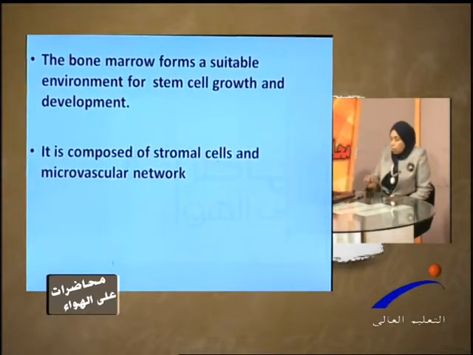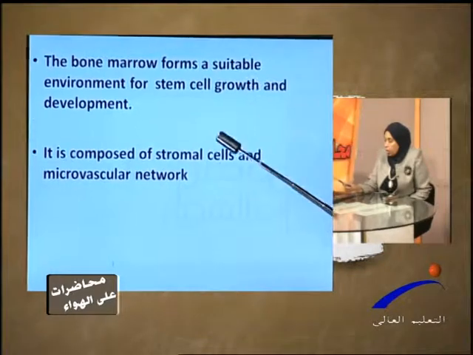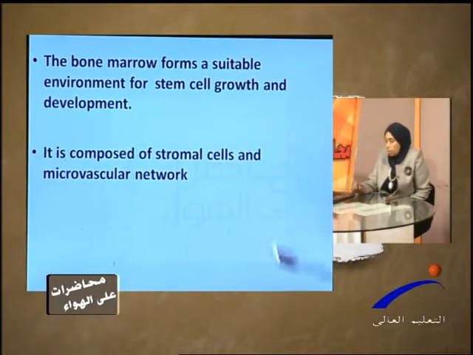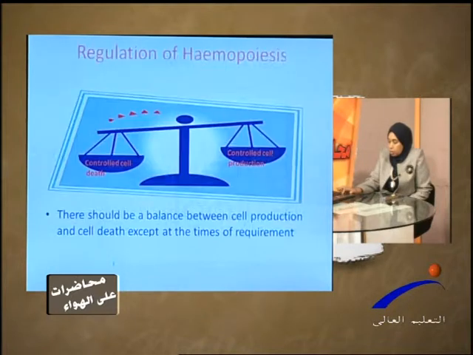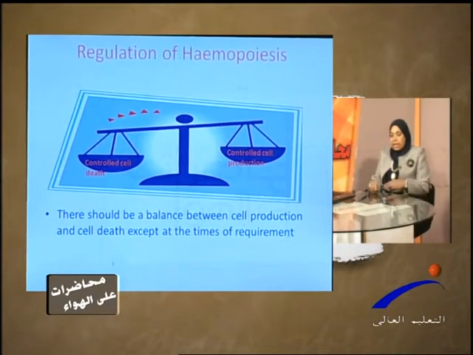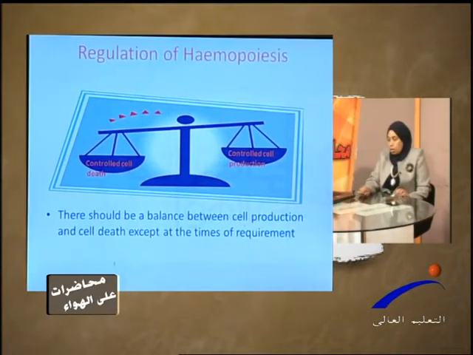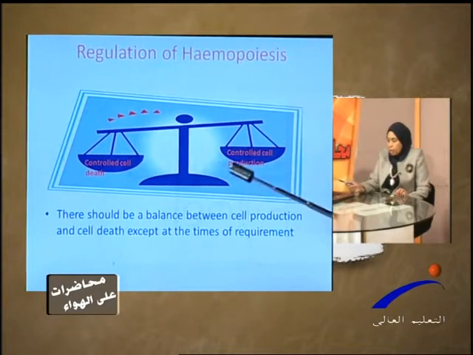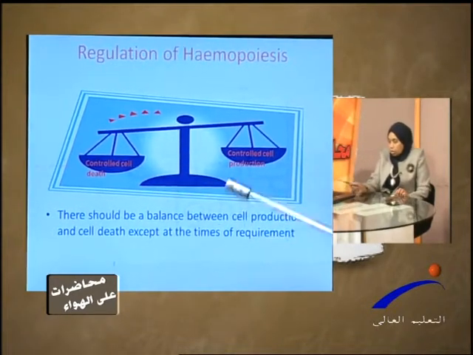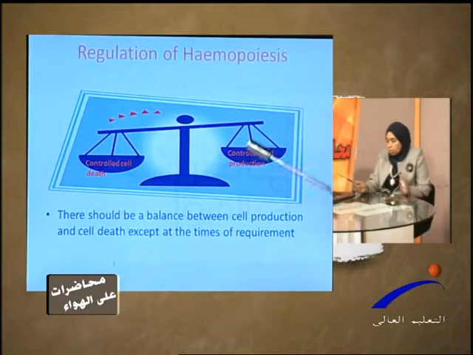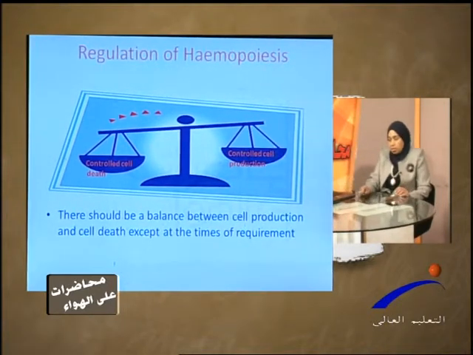The bone marrow forms a suitable environment for stem cell growth and development. The bone marrow is composed of stromal cells and a microvascular network. So the regulation of hematopoiesis should be in balance, okay, between cell production and cell death.